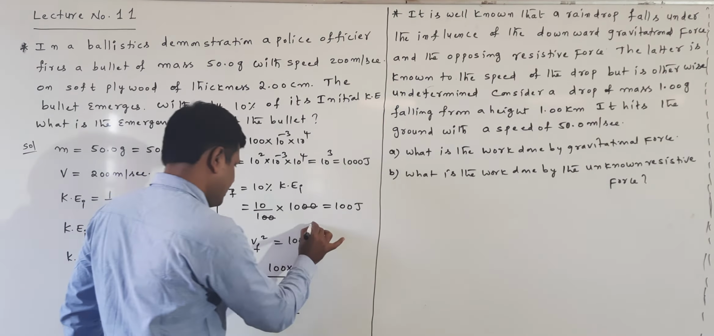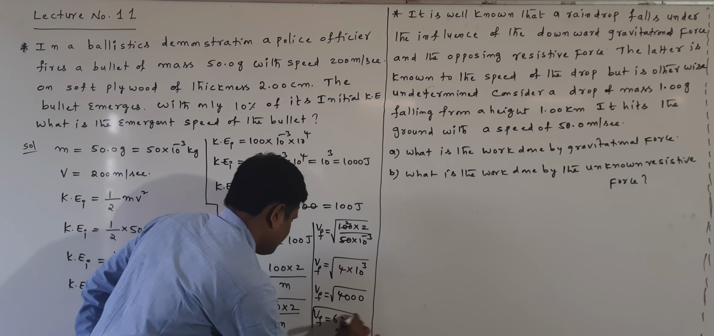Now, under root of 4 into 10 power of 3. Two 2s are 4 into 10 power of 3, so Vf is equal to under root of 4 into 10 power of 3. 10 power of 3 means 1000. 4 into 1000 is equal to 4000. Under root of 4000 is nearly 63.2 meter per second.